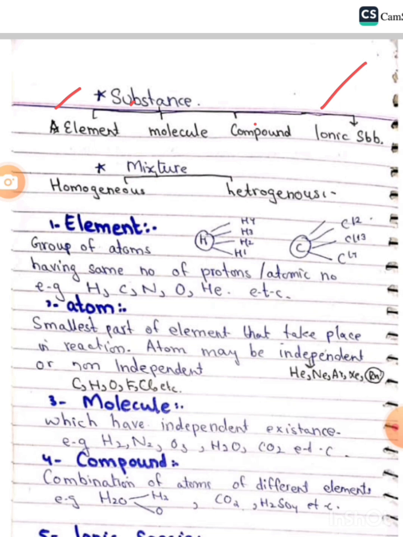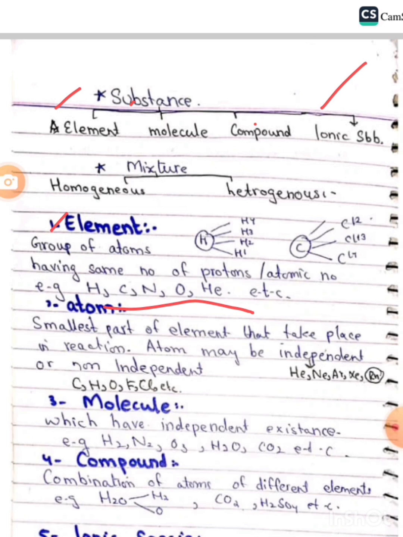First of all we discuss the element: a group of atoms having the same number of protons, or atomic number, is called an element. A group of atoms having the same number of protons is called an element, and we can see carbon, hydrogen, oxygen, these are all elements.